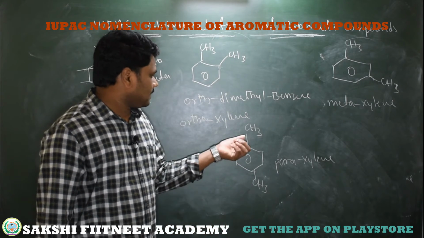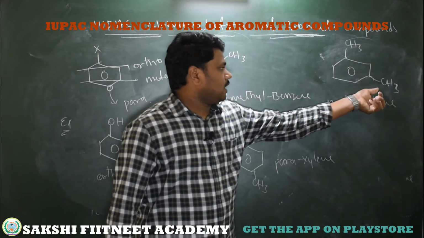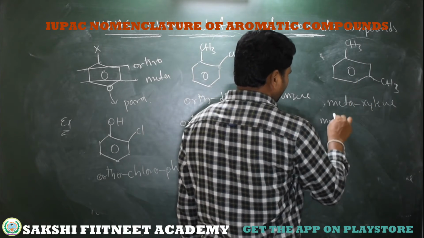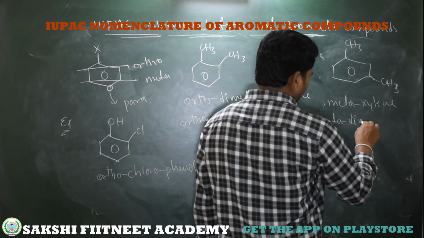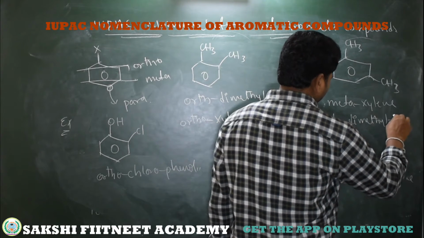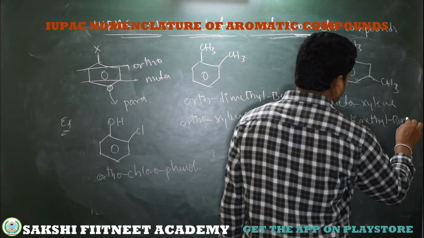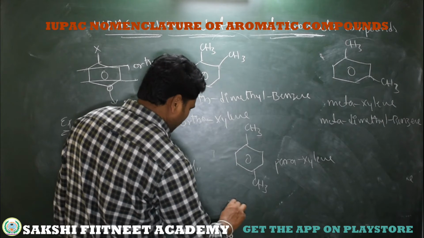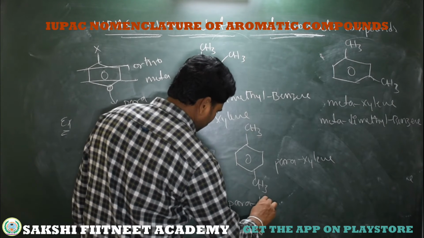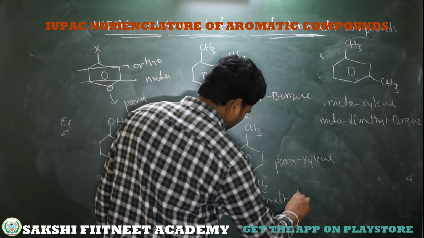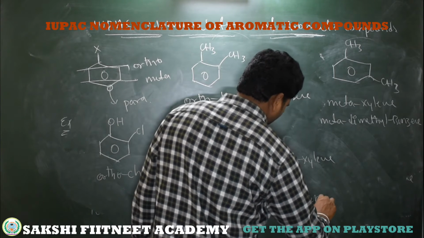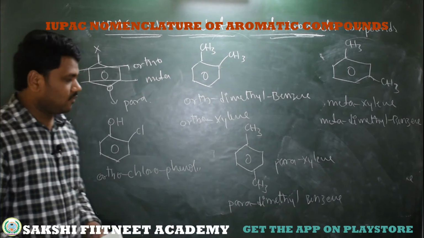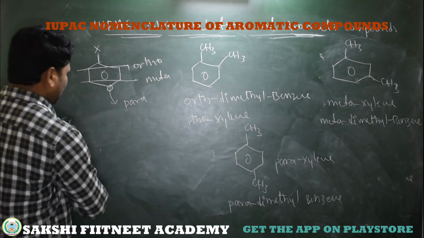Otherwise you can say simply meta dimethyl benzene. This is a common name. What is the IUPAC name of this compound? It's meta dimethyl benzene or 1,3 dimethyl benzene. Now here para dimethyl benzene, or 1,4 dimethyl benzene.